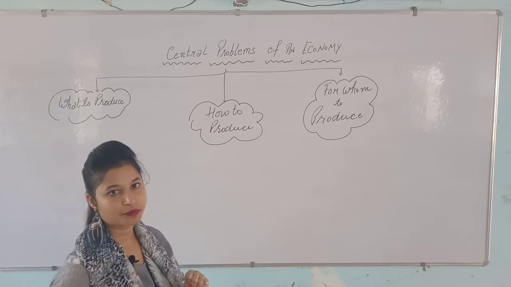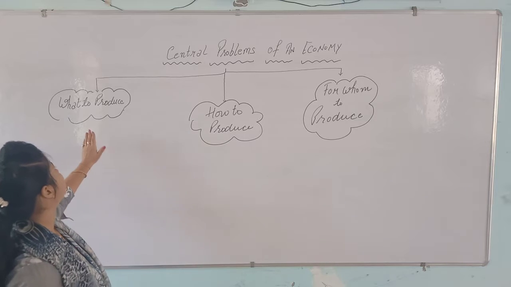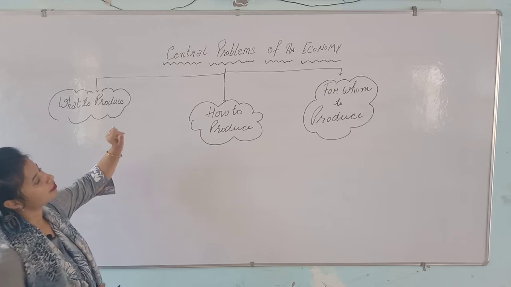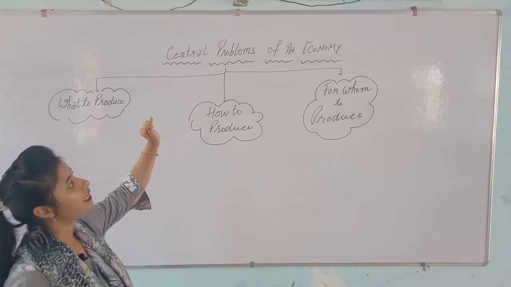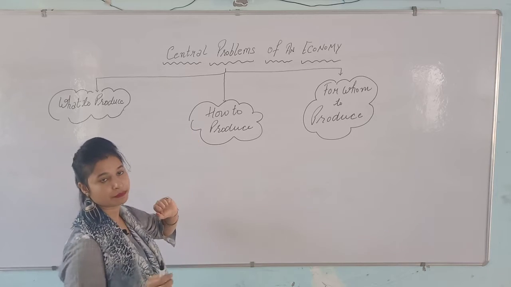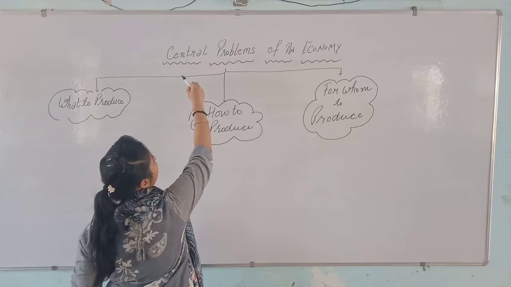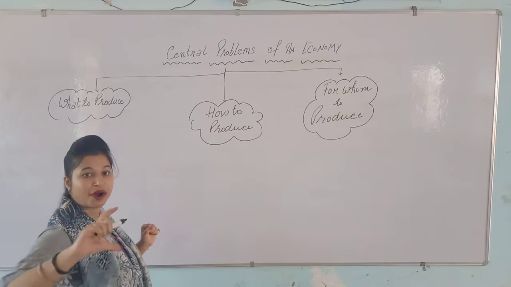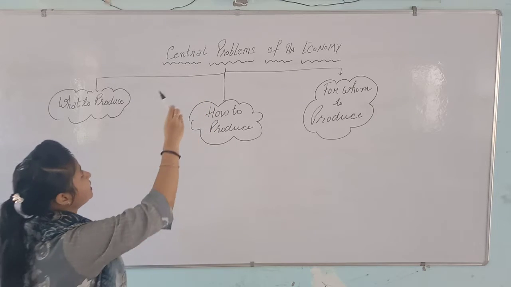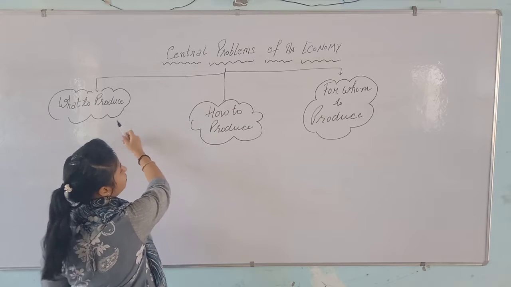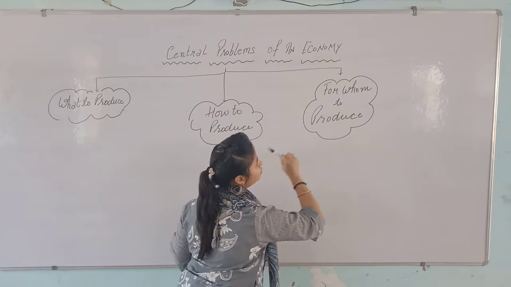Let's start from the first problem. The central problems of an economy are major issues in every economy. Central here means the main problem, the one having the main importance, right? So it is categorized in three parts: what to produce, how to produce, and for whom to produce.